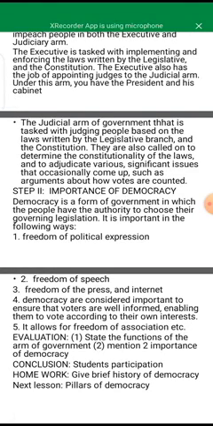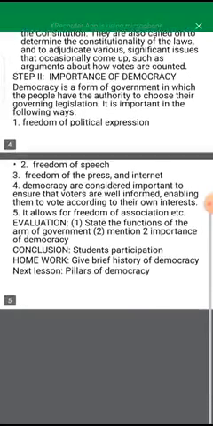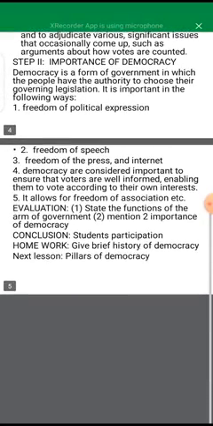Now, let's look at the importance of democracy. Democracy is a form of government in which the people have the authority to choose their governing legislation, and it is important in the following ways. 1. You have freedom of political expression. 2. Freedom of speech. 3. Freedom of press and internet.